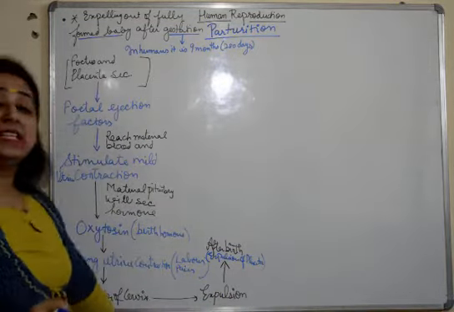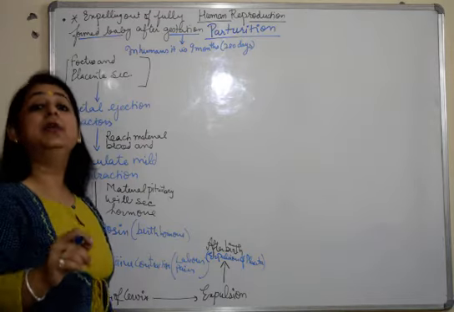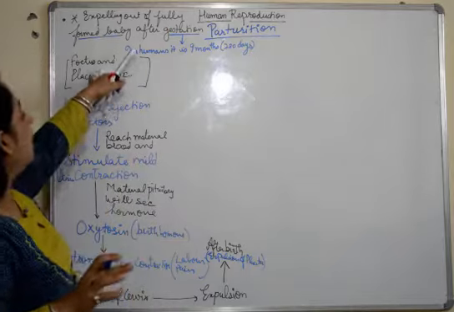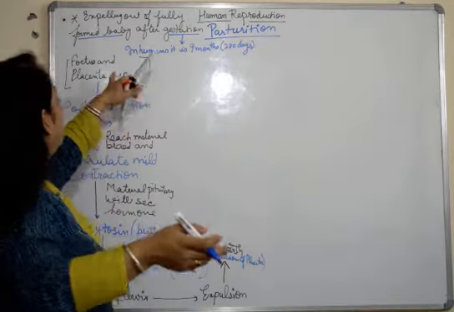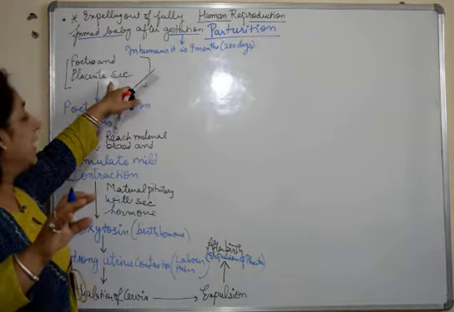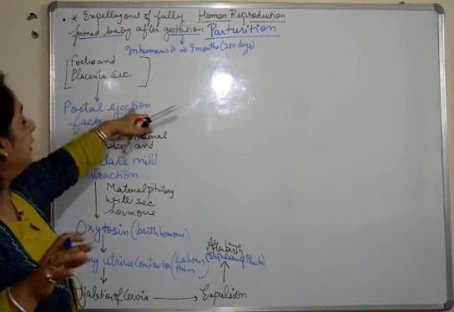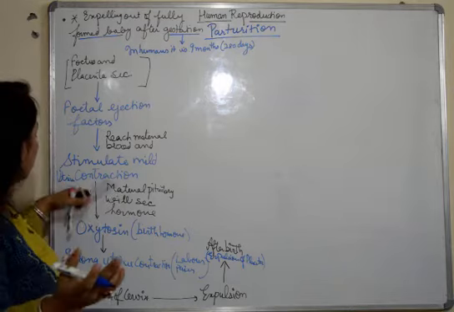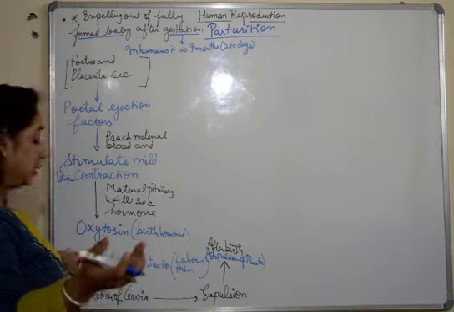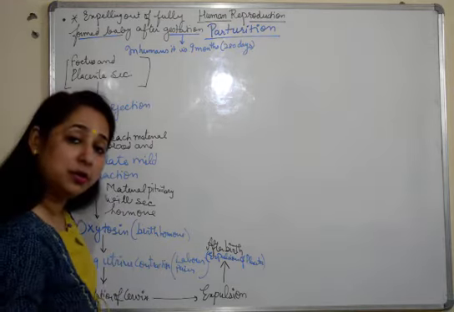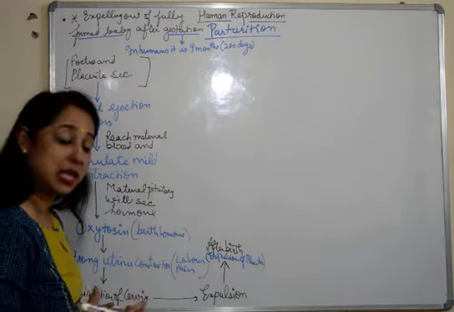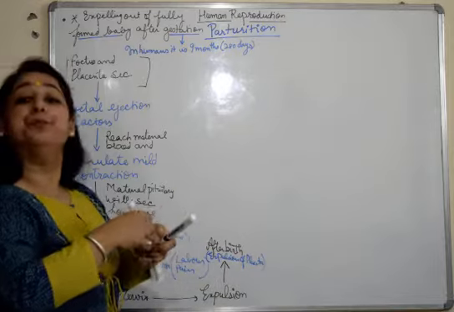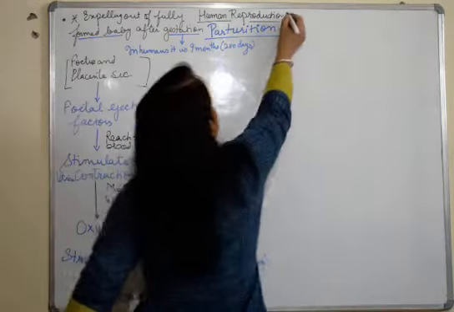So these are the various steps which take place during the process of parturition. First of all, it is initiated by the fetus and placenta, which secrete fetal ejection factors, which then stimulate mild contractions, further leading to secretion of oxytocin, and then strong uterine contraction occurs, leading to dilation of the cervix, which will lead to expulsion of the whole baby, and then the afterbirth. So these are the different steps.